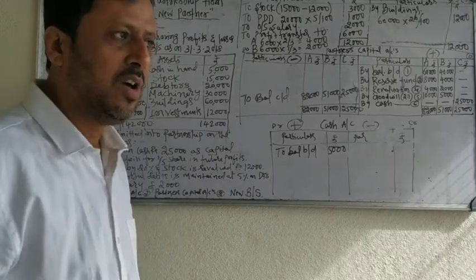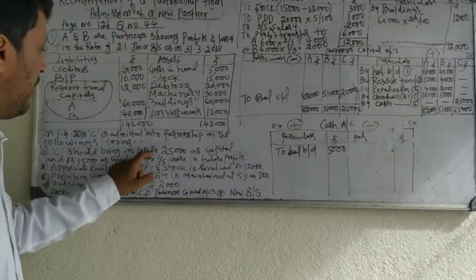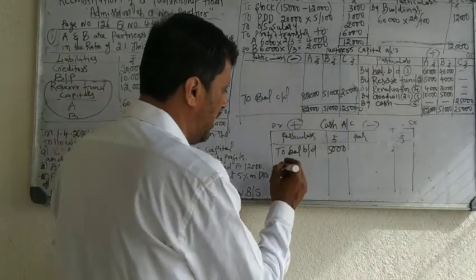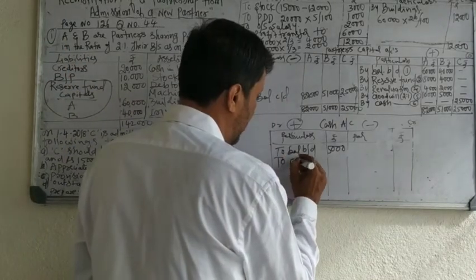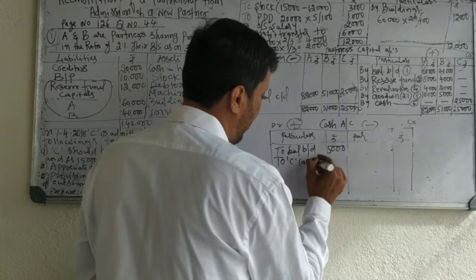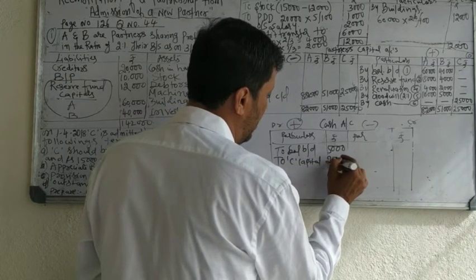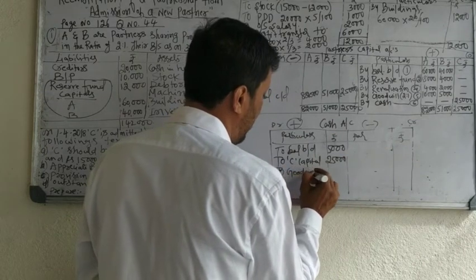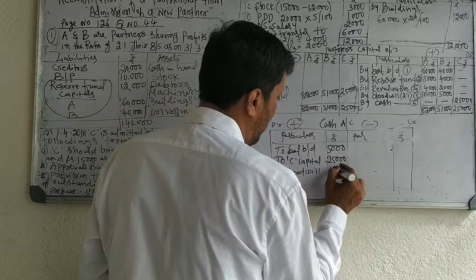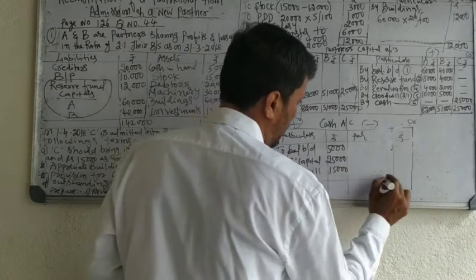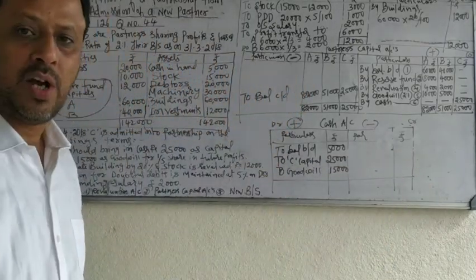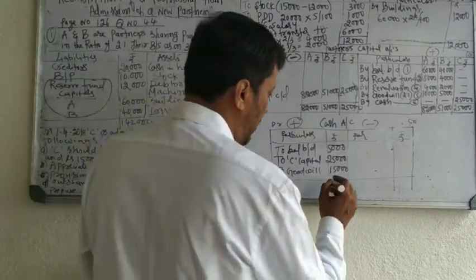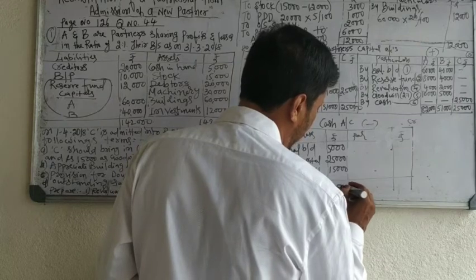Now cash comes in. How does cash come in? C brings 25,000 capital and 15,000 rupees goodwill. 40,000 rupees comes in. Record on the debit side. To C capital 25,000. To goodwill, C brought goodwill 15,000. Now close that. Earlier, what is the balance? 5,000. C brought 40,000 rupees. So total balance after admission of a partner is 45,000.